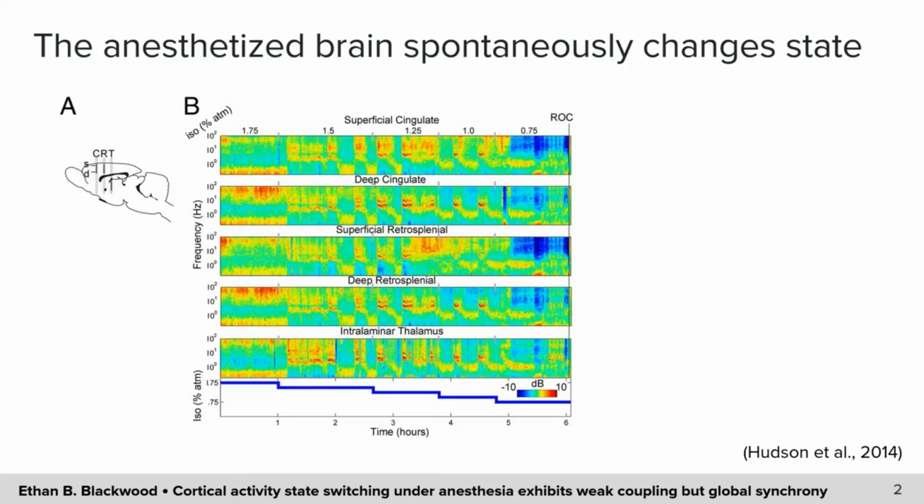Below 1.75%, we can see that there are about 3 discrete modes of oscillatory activity that each region spontaneously and abruptly switches between. Furthermore, the state transitions appear somewhat synchronized between the 5 regions. When the authors ran PCA on the concatenated power over time of all regions at all frequencies, they found that only 6 components were needed to account for 80% of the variance. In other words, the overall state of activity in these regions was low-dimensional.